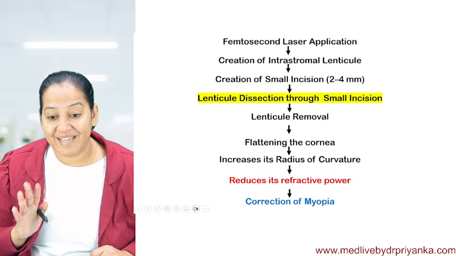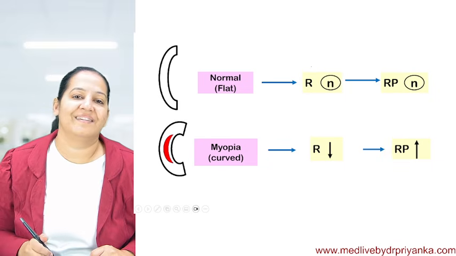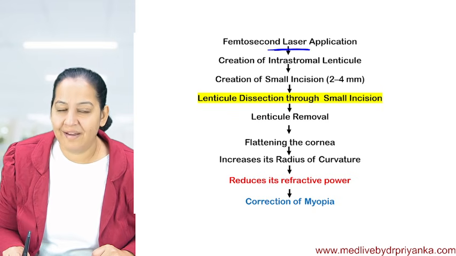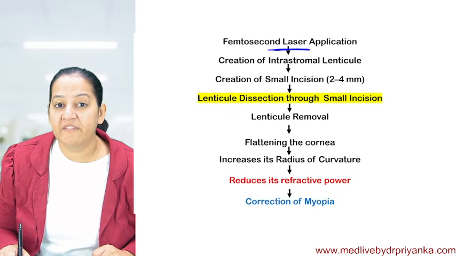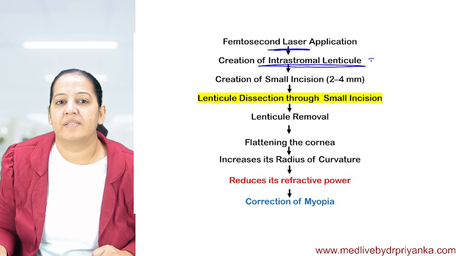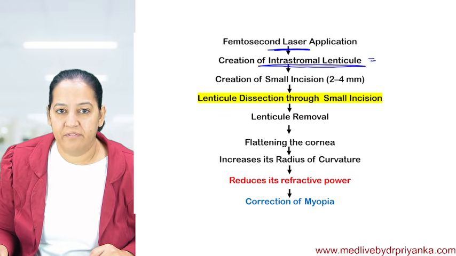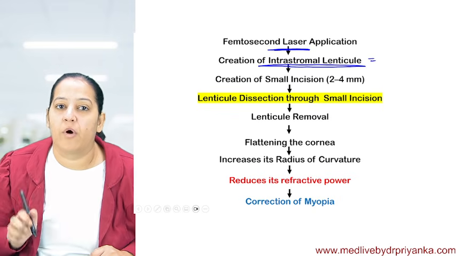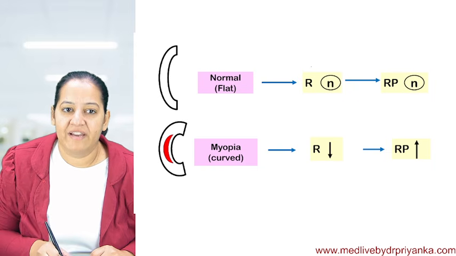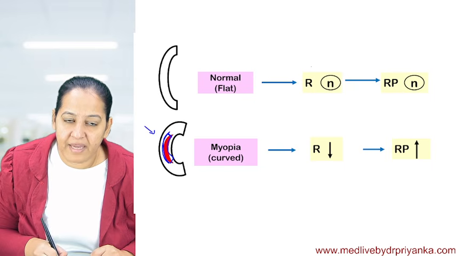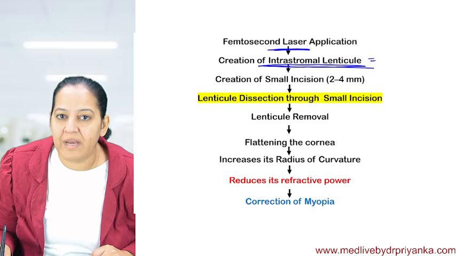So what we are basically doing over here, what are the steps? See what are the steps. First of all, we will apply laser, and with the help of a laser, we will make a tunnel, that is, we will create an intrastromal lenticule in the mid cornea, with the help of laser. We are applying laser, and we are making this size intrastromal lenticule.